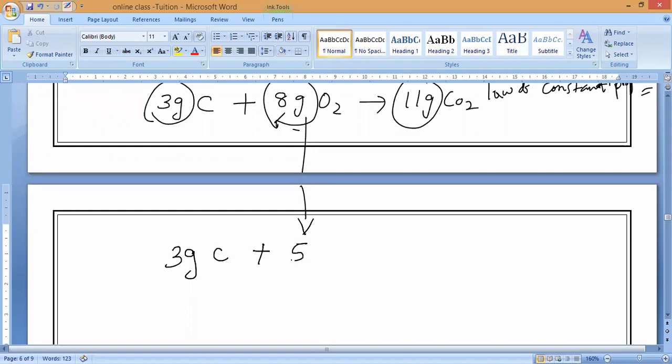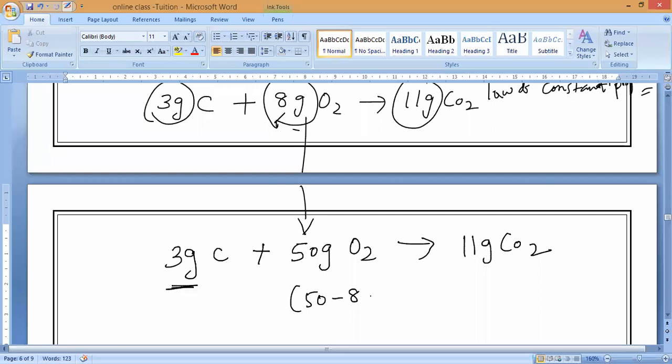3 grams of carbon will react with 50 grams of oxygen, and again they give the same 11 grams of CO2. So the remaining 50 minus 8 equals what, guys? 42 grams of oxygen is unreactive. You should note it down. Clear, guys? Any doubt?